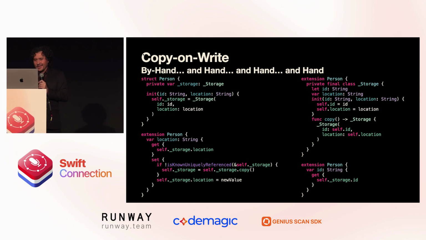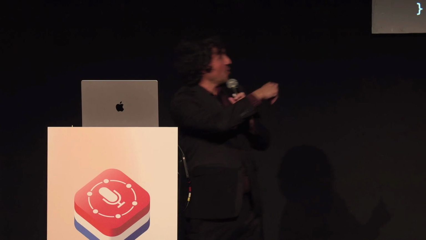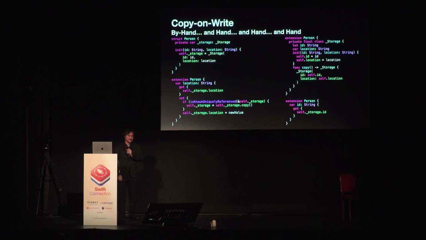That's a bummer. And this code looks kind of scary. You know, there's that isKnownUniquelyReferenced, and if I make a mistake or I ship a bug, I am corrupting model data across my application. Well, that sounds really bad. And this code looks like repetitive boilerplate code. In my experience, engineers don't want to build repetitive boilerplate code.